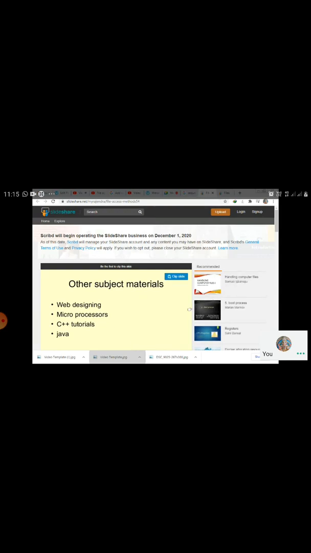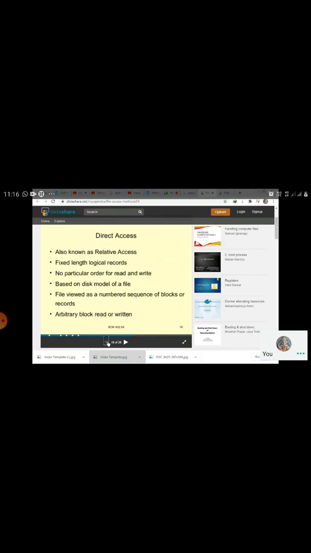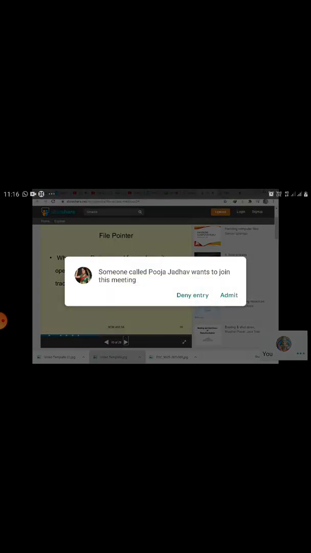Let us see once again what exactly sequential access files and direct access files are. Let us see what the file pointer is. Whenever a file is opened for read or write operations, the file pointer is maintained to keep track of the current position in the file.